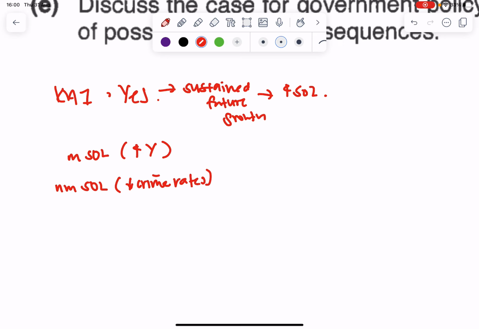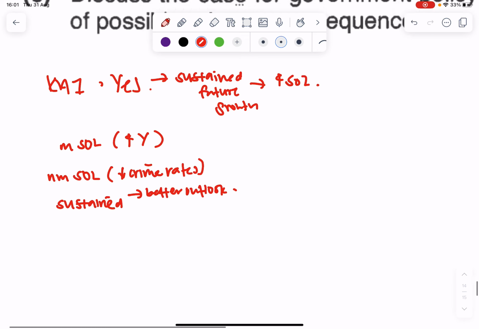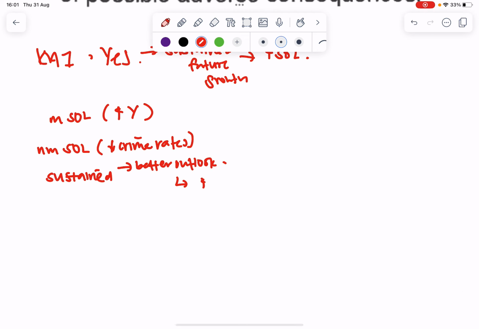And then how does it help with sustained future growth? If I focus on EG no matter what, you realize that if my country persistently has good growth figures, there will probably be a better outlook on the economy. And if there's a better outlook on the economy, there will be an increase in investment, and increased investment will lead to sustained economic growth.